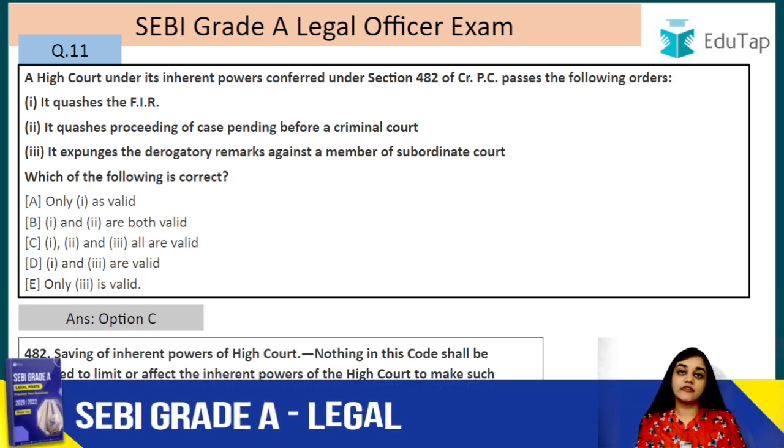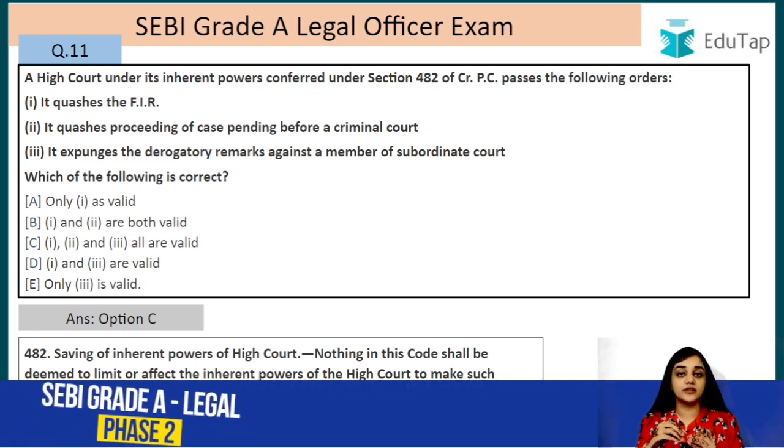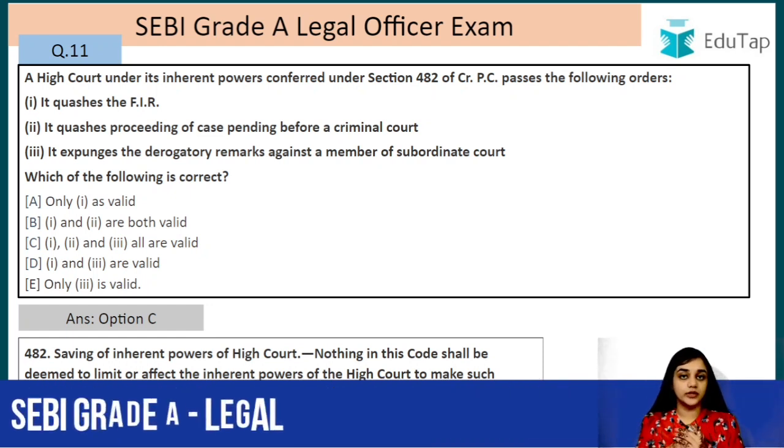In CPC, every court was given inherent powers, but in CRPC only the High Court has been given inherent powers, right? But you have to remember that you cannot go under the inherent powers of the High Court and ask for anything that is already provided in the CRPC. So if a remedy is already provided in the provisions of CRPC, then you cannot ask the High Court to invoke its inherent powers and provide you with the remedy, right?